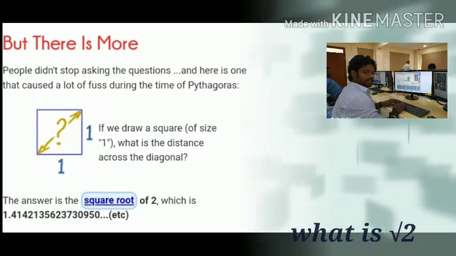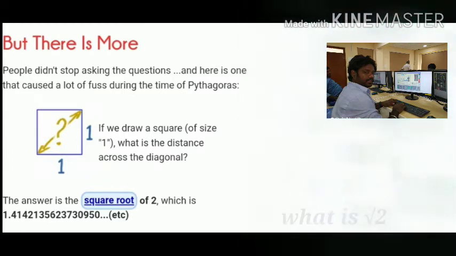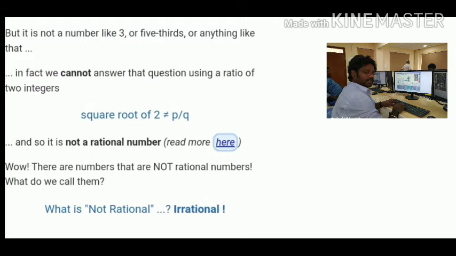But if we take one square, both sides have a value of 1 by 1. So what is the diagonal value? Root of 1 squared plus 1 squared, as per the Pythagoras theorem, it becomes root 2. What is the value of root 2? It becomes 1.41421356. It keeps on going, but it does not get any end.